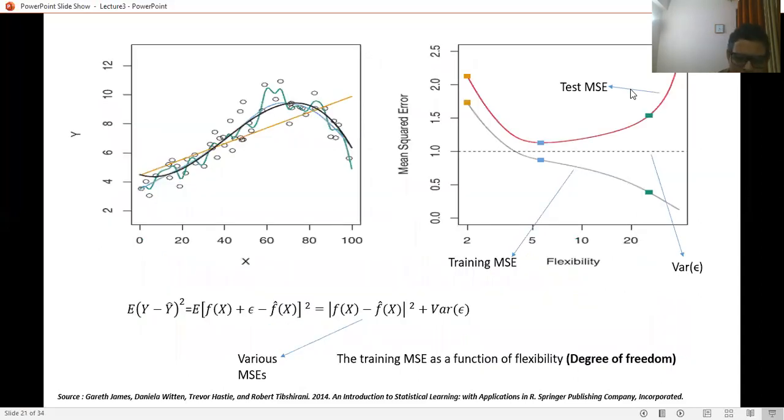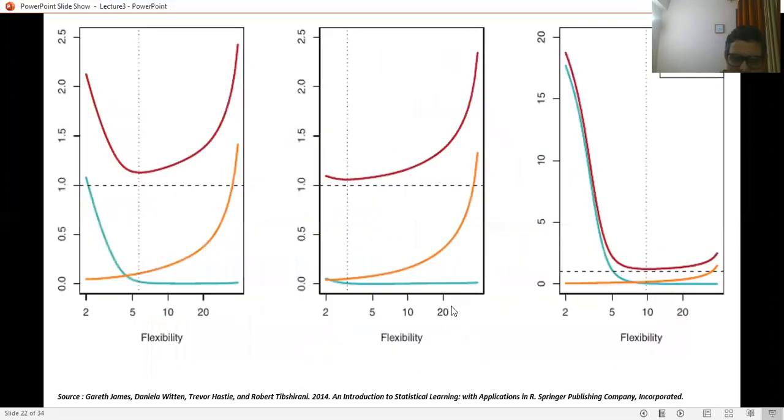So in this case, you see that the more flexible the function, the test MSE is always positive and above the variance. Here you see the test MSE is above the variance line.